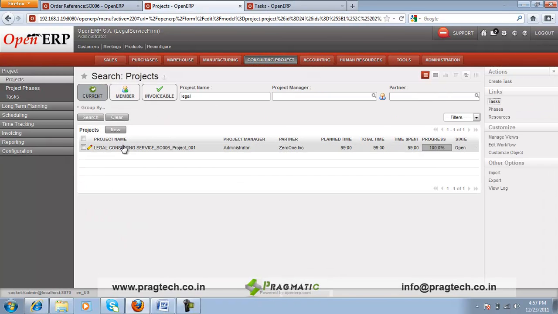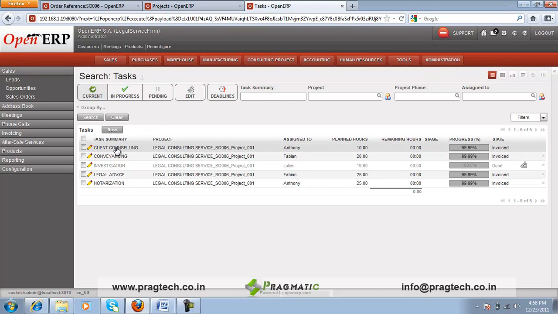Now for delivering this legal consulting service to the customer, there are a number of processes involved. So for each of the process you can divide this project into various tasks and subtasks. So corresponding to each process there would be a distinct task.